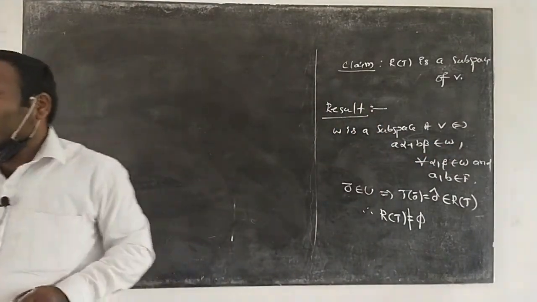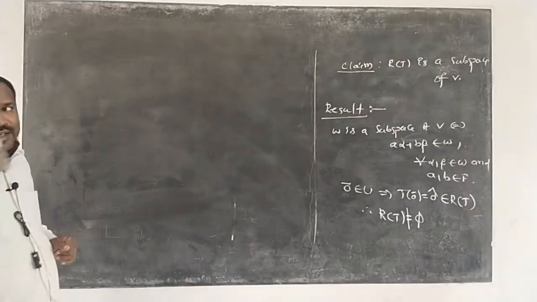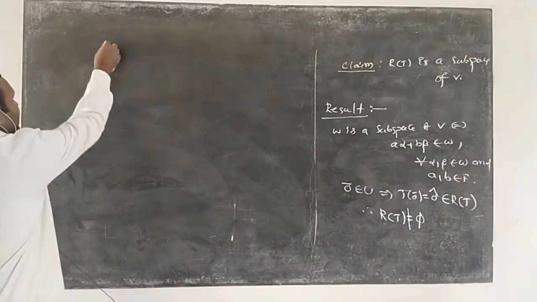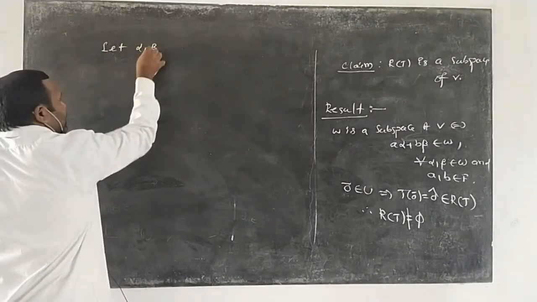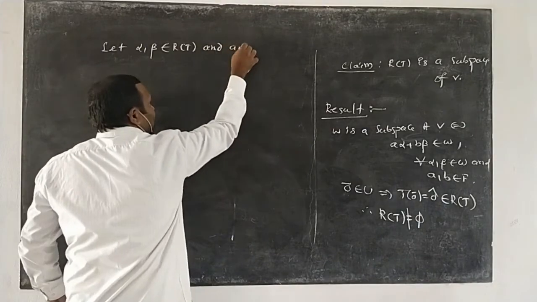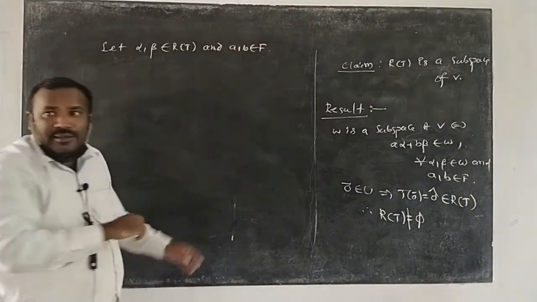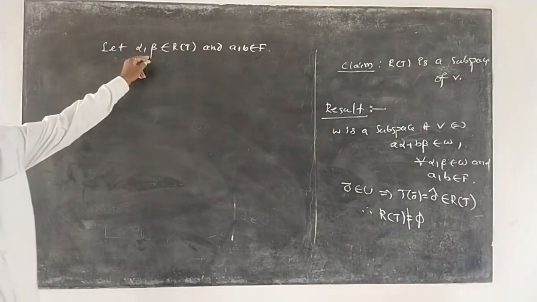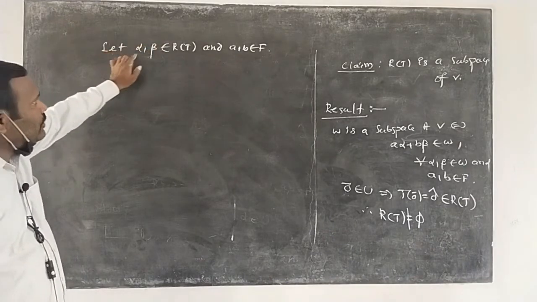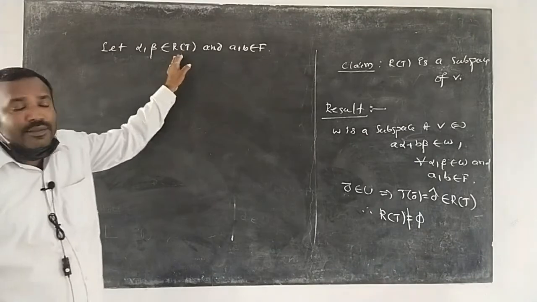Understand? You take two vectors in R of T, because we are going to prove R of T is a subspace. Let alpha, beta belong to R of T and a, b belong to F. So two vectors are taken in R of T.